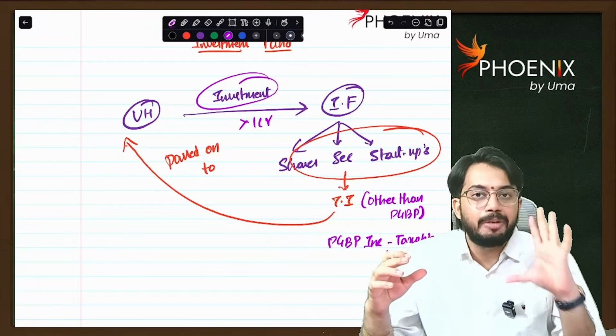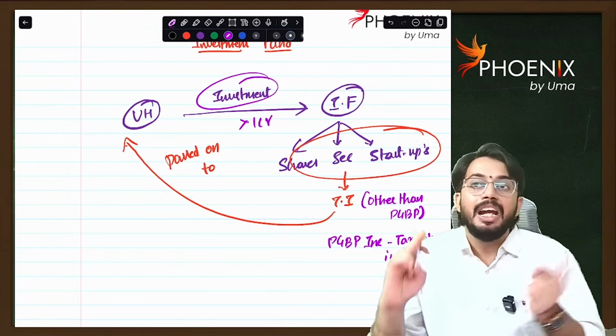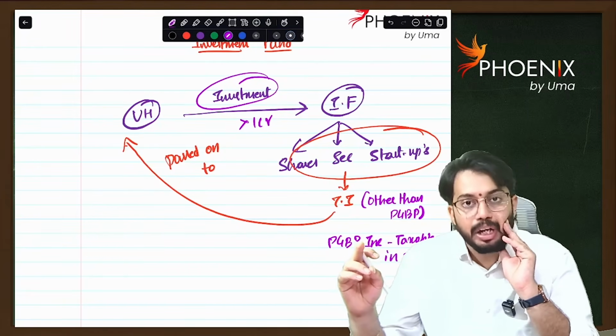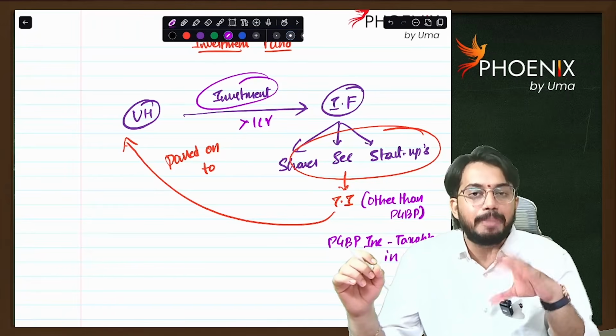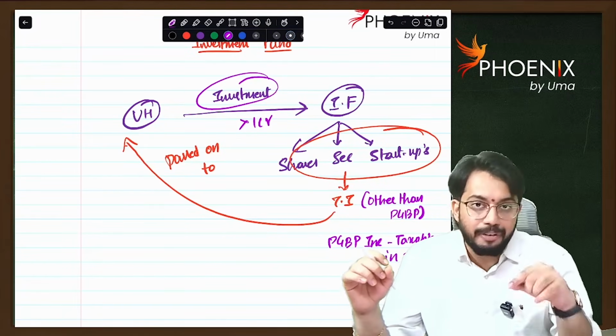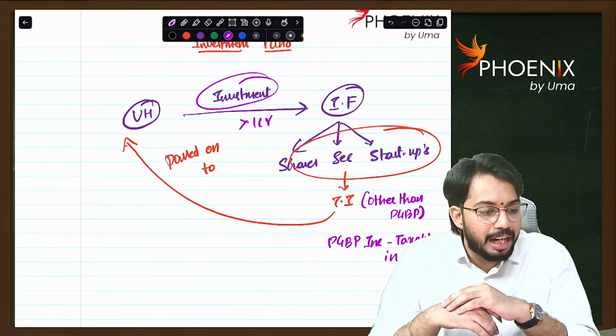Whatever the income received by the investment fund is not taxable in the hands of the investment fund. It is passed on to the unit holder. It is taxable in the hands of the unit holder except PGBP income. PGBP income received by the investment fund is taxable in the hands of the investment fund only and not taxable in the hands of the unit holder. Are you able to understand?